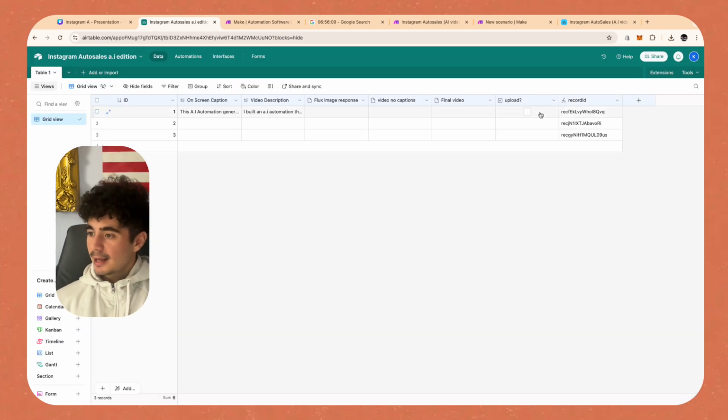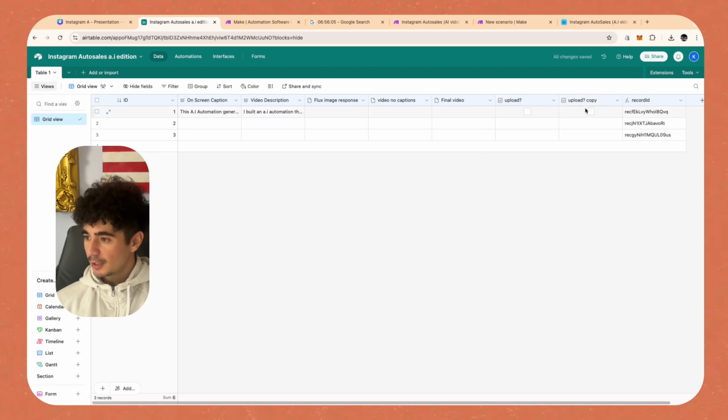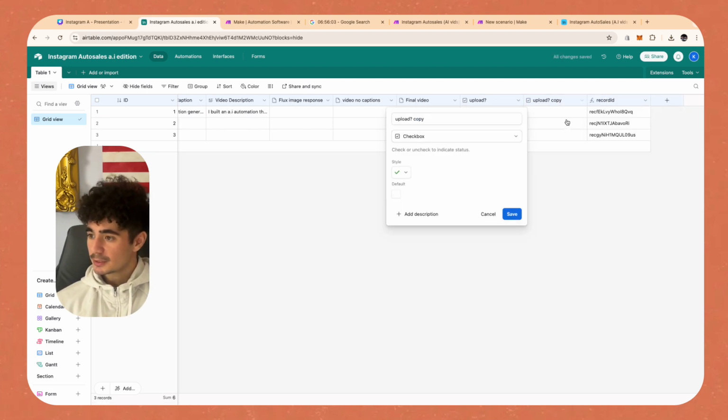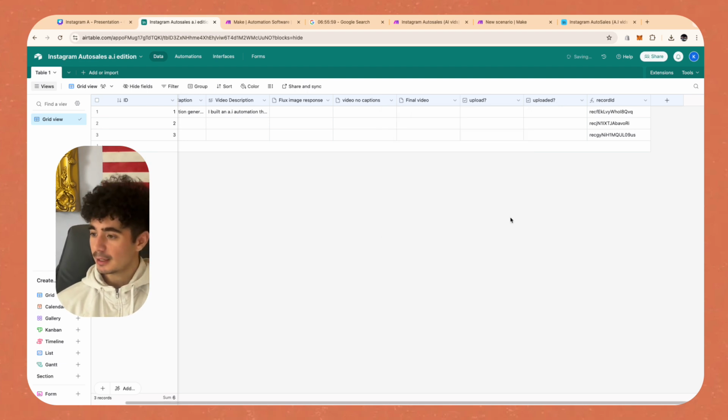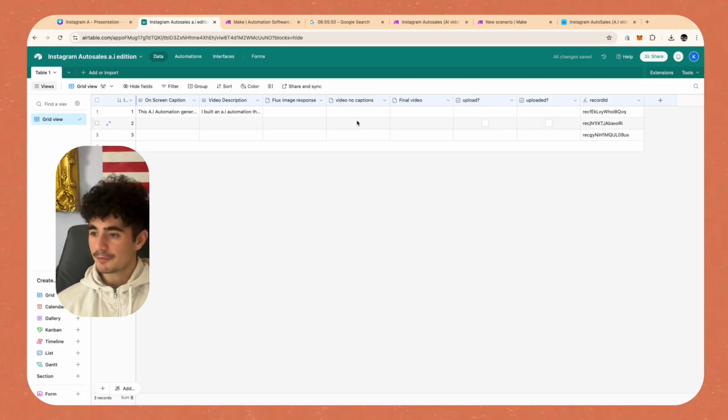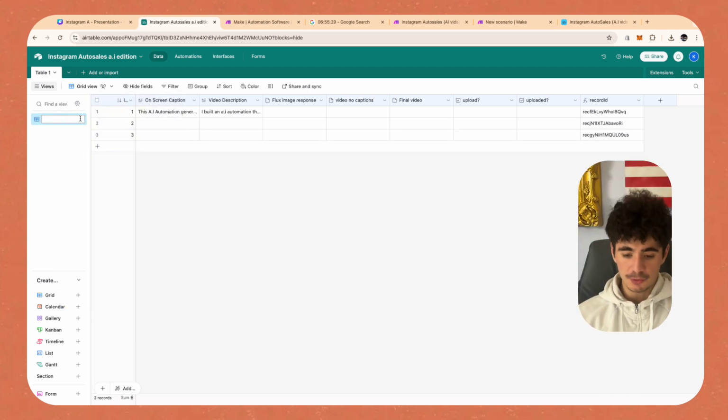And last but not least, guys, we're going to add another checkbox field, but this one, instead of upload, is going to ask if it's already been uploaded, and that'll be another question mark, and then we'll click save. Okay, so we have basically everything that we need in this part of the Airtable. Okay, so we're actually going to name this grid to all data.